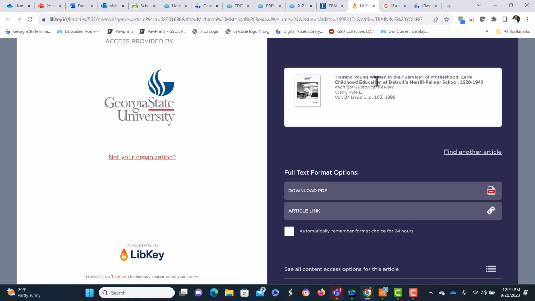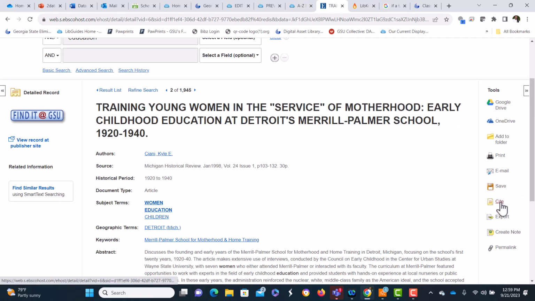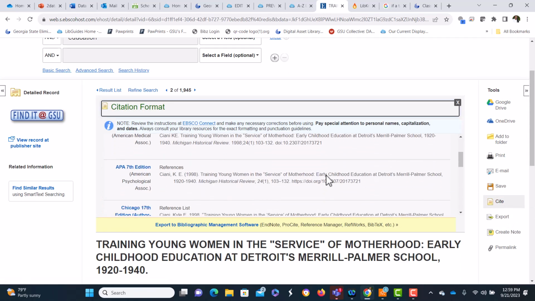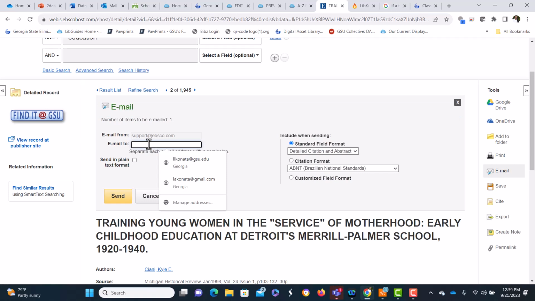And it's taking us here so we can download the PDF or article link. You can also get the citation information, correct format, just copy and paste that. Or you can email this article to yourself, at least this abstract, since that's what we have here.